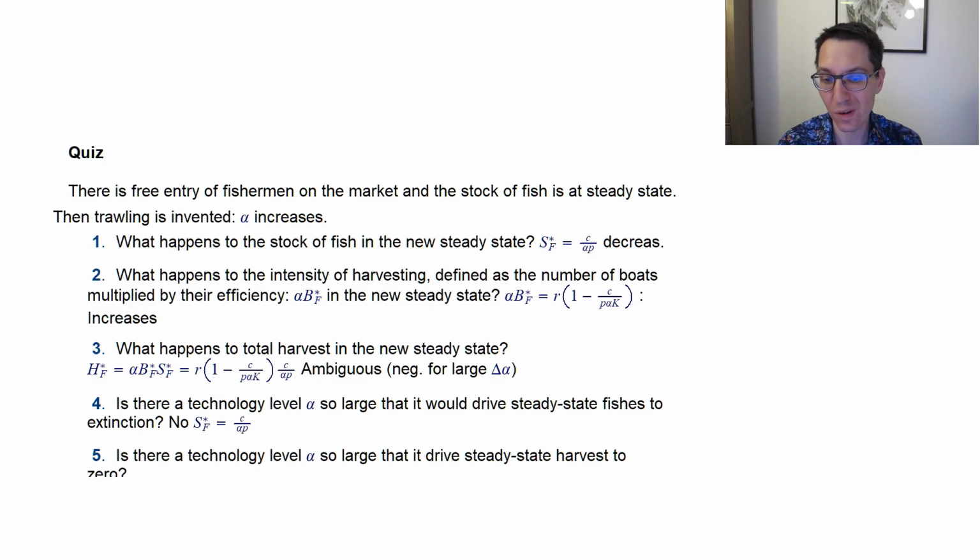So there's no way that an industry can make a profit and catch all fishes. Because if you don't have fishes in the ocean, then the industry collapses and everybody does something else. So there's this natural mechanism that, at least in this model, makes sure that no species ever goes extinct.